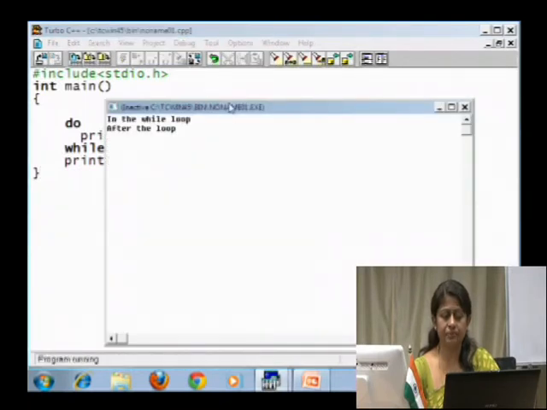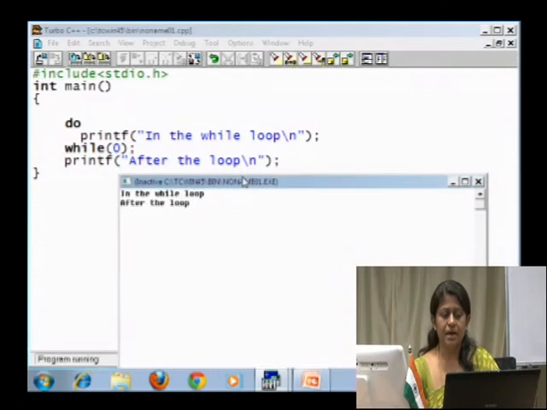There you see. You have the statement in the while loop printed for the first time, and then since the condition is false, you come out of the do while block and you print the statement after the loop over here.